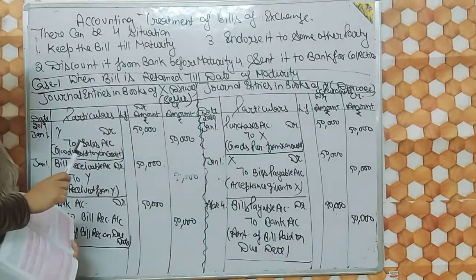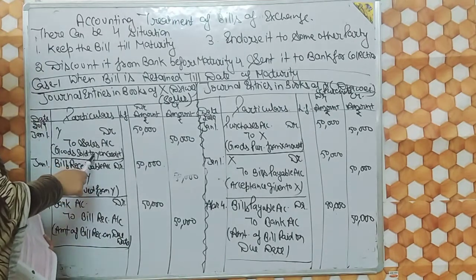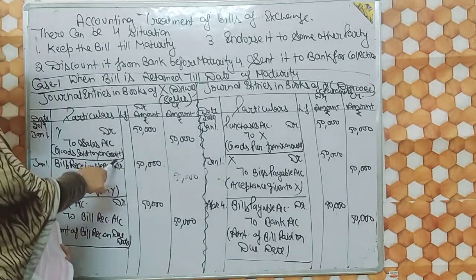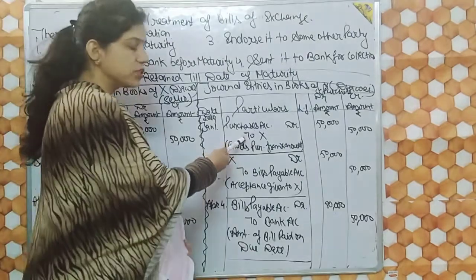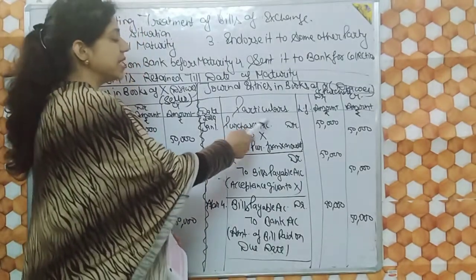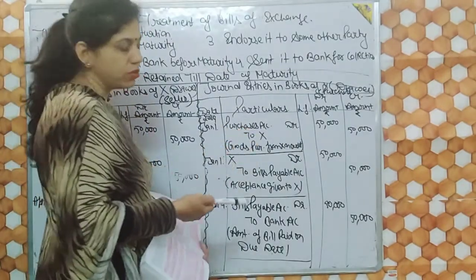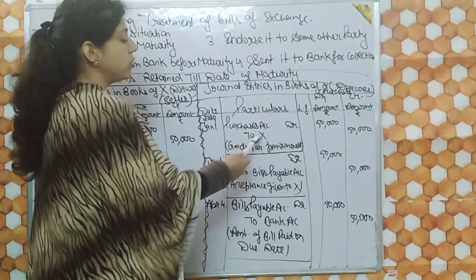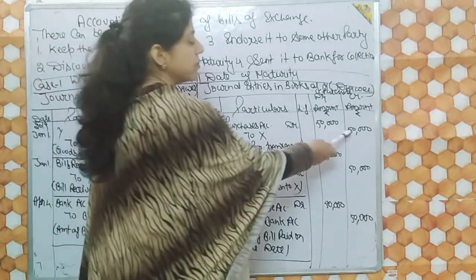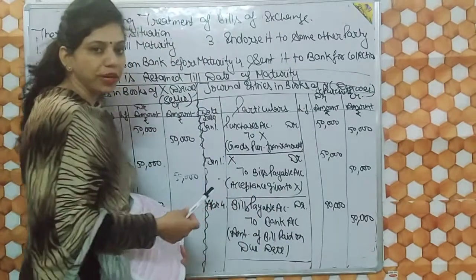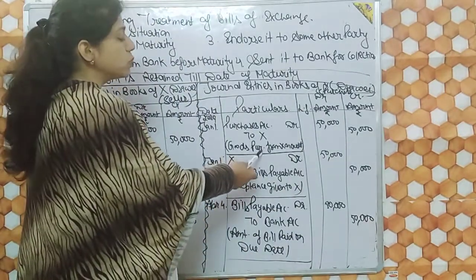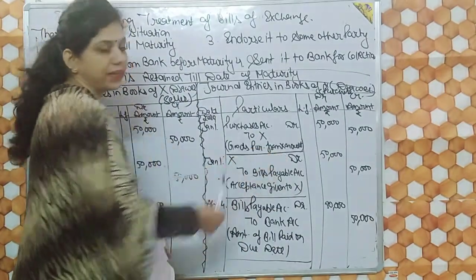We also have to write the narration: goods sold to Y on credit basis. Similarly, in case of purchaser, purchases account debit because he purchased the goods, to X, 50,000. And don't forget to write the narration: goods purchased from X on credit.